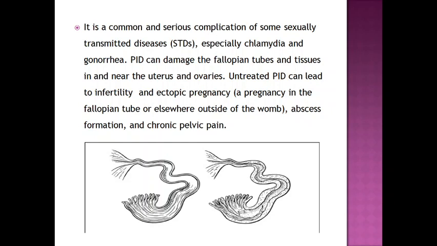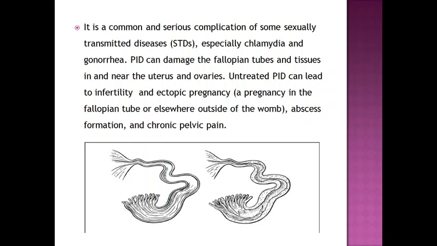And if there is inflammation, swelling, and if it is caused by many infections, we can classify it as PID. It is a serious complication seen in STDs, sexually transmitted diseases, especially infection by chlamydia, gonorrhea, and all that. And it can damage the fallopian tube, tissues of the nearby uterus and ovaries.